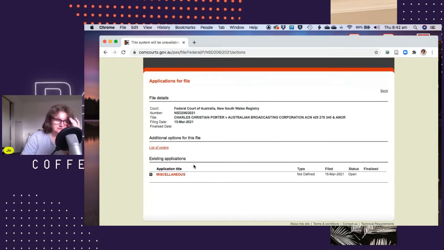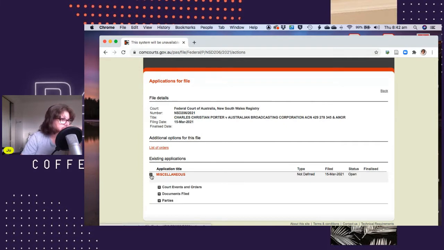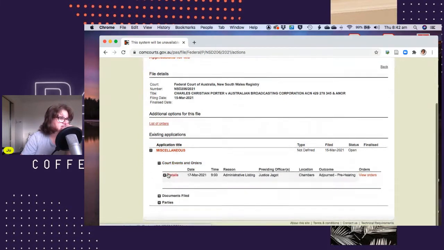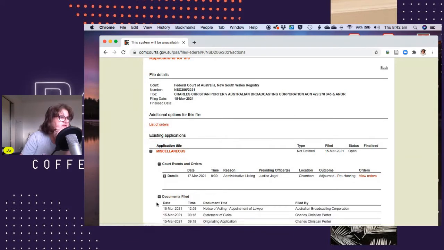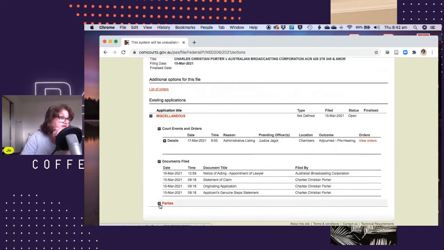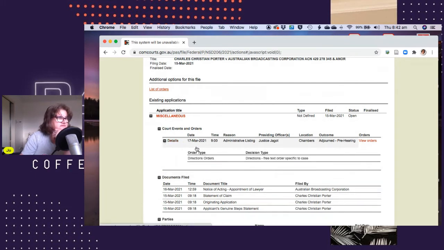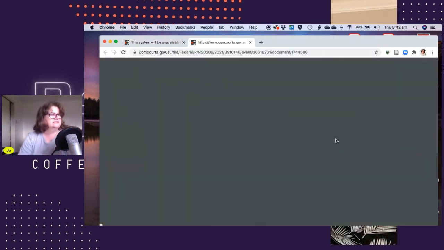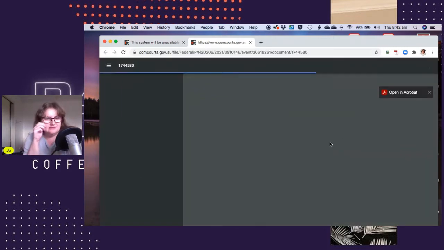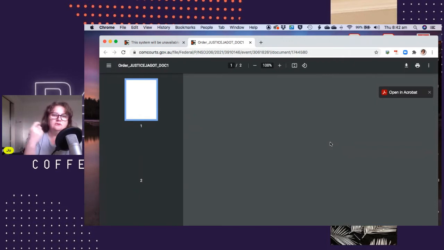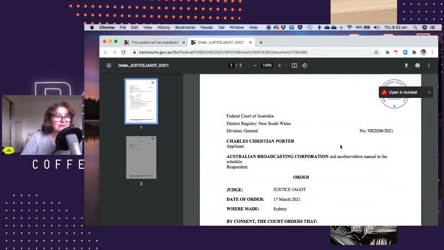And so this is like your PACER, and you can just click on all of this. So we've got here details, and we've had some direction orders. So let's have a look at what these direction orders state. What happens is you submit your documents to court, and then there are some direction orders that are given by the judge. So things are a little bit different. Now it has a court number. So it's been issued with a number.